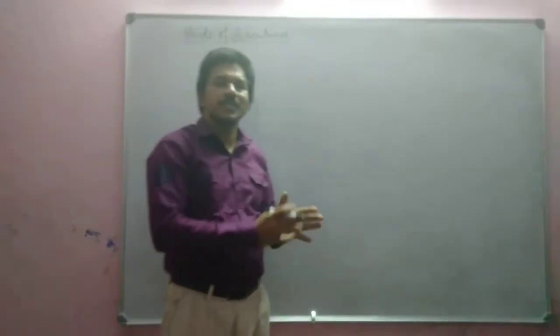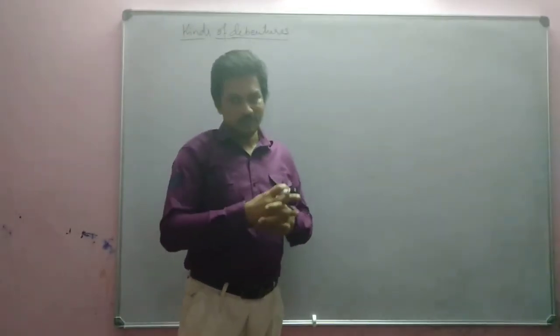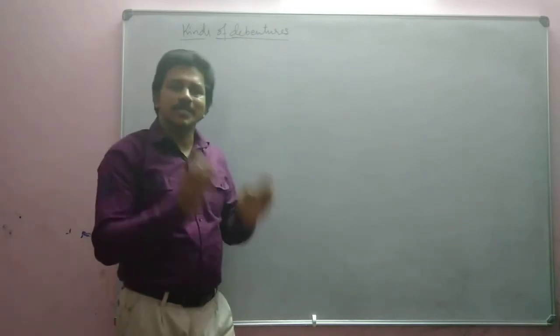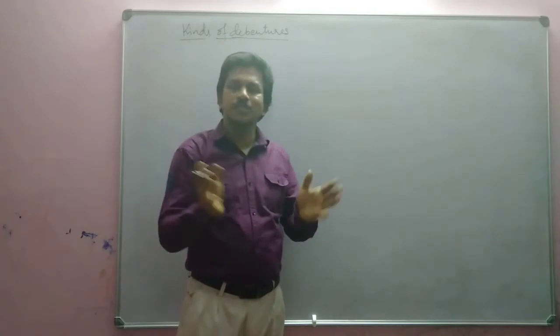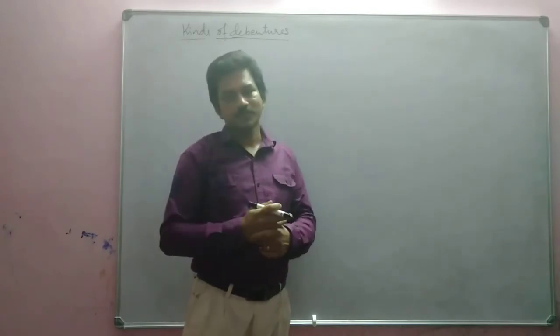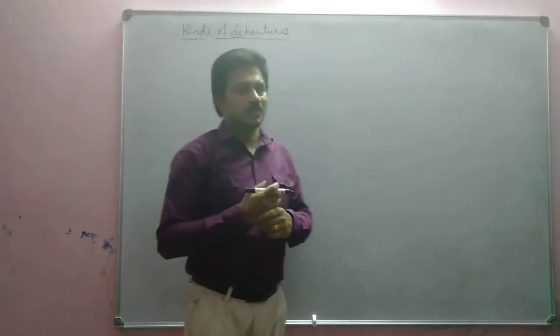Let us see which are the different types of debentures. That means there are various kinds of debentures, or we can classify the debentures into various kinds. And we are going to see which are those different kinds of debentures.